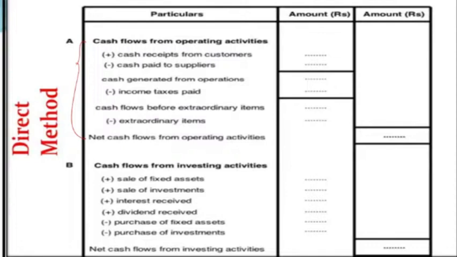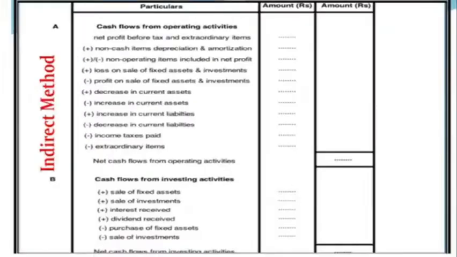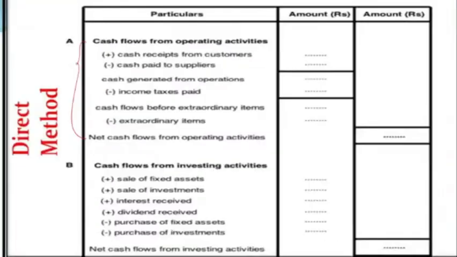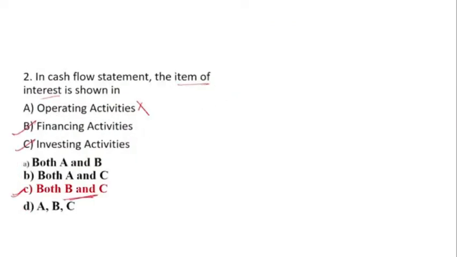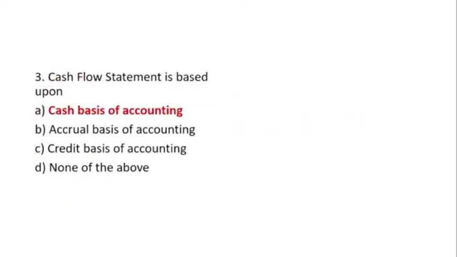We do not include non-cash items in the direct method, but in the indirect method you can see non-cash items like depreciation, amortization, and non-operating items, starting from net profit. These are the items we include in the indirect method, but non-cash items we do not include in the direct method. Get it? That's why MCQs are really important after the preparation of the theory.